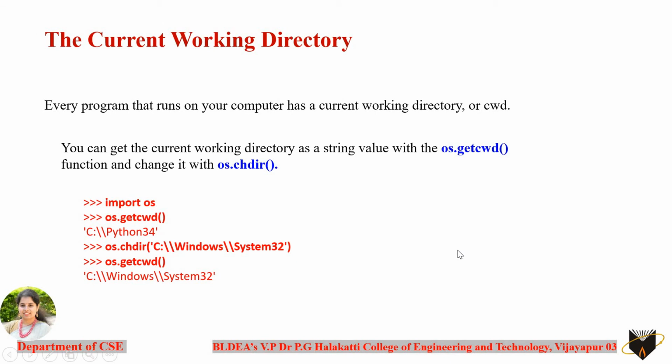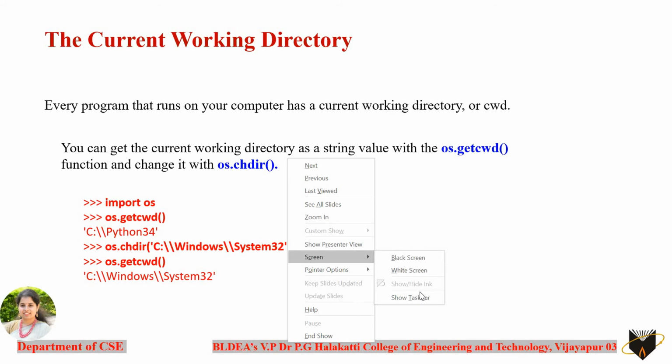So coming to the next concept, that is getting the current directory where it is working. The command used for changing the directory is os.chdir, and for reading the current directory it is getcwd. I hope you know what is meant by the current directory and the change directory. Once you boot up your system, by default it is going to start with the C drive, which is considered the current directory. If you want to change the directory you want to work with, you can do it using the command chdir. We will see again with an example here.